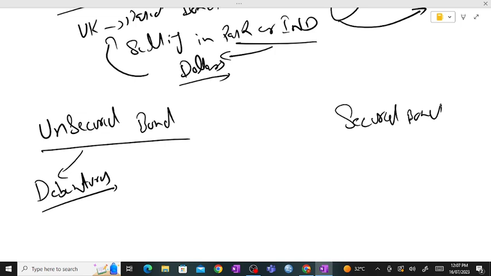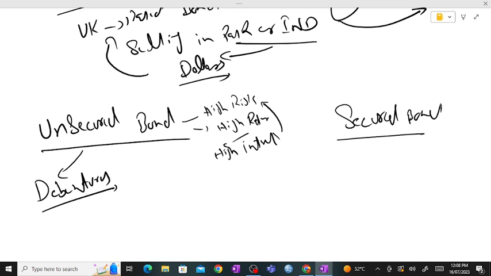If there is high risk involved, there would be high return in the shape of high interest. On the basis of its high risk, we normally say this is an unsecured bond. An unsecured bond is issued by a creditworthy company, and these are convertibles. Normally they change into stock after some time period. That's why these are known as unsecured bonds.